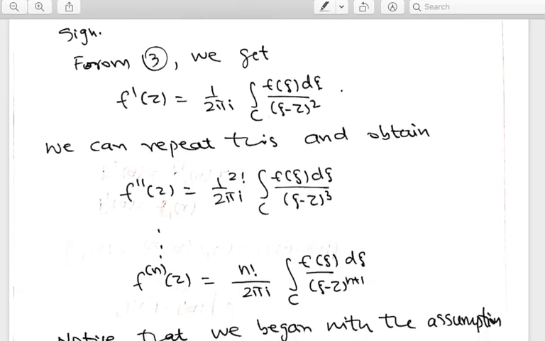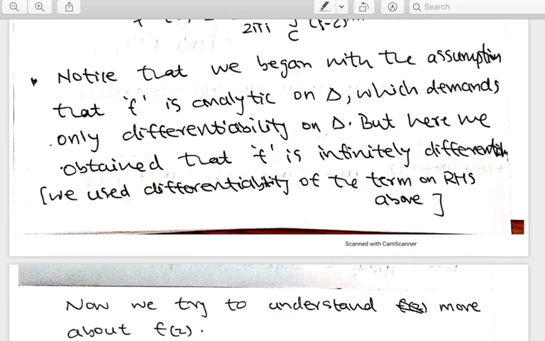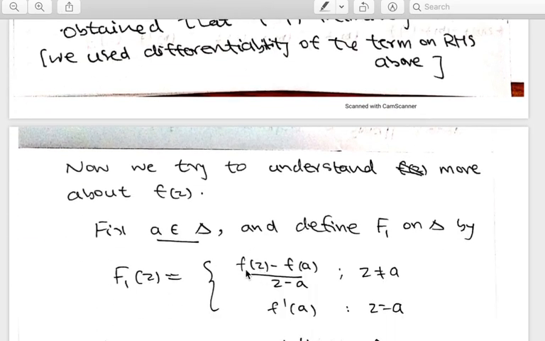So this tells you that an analytic function admits all derivatives of all orders. Now we use these higher derivatives. You start from f and look at the function f1(z) defined in this way. At z equal to a, you define it to be f'(a). So here also you have a removable singularity only.